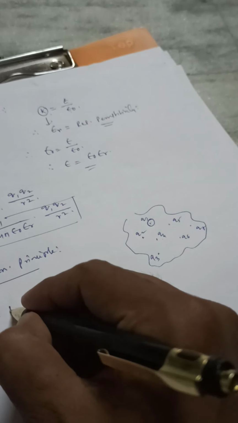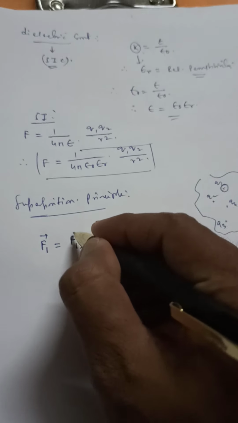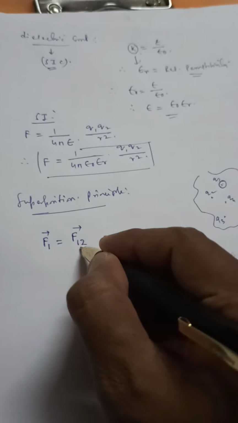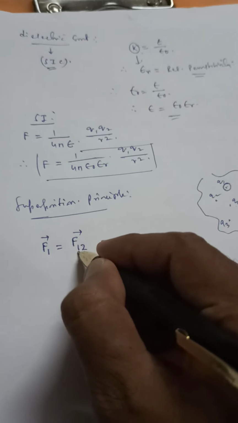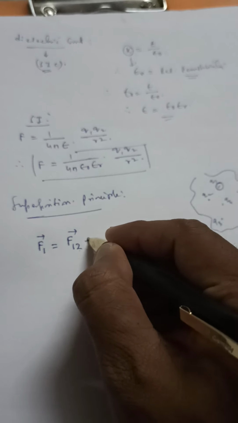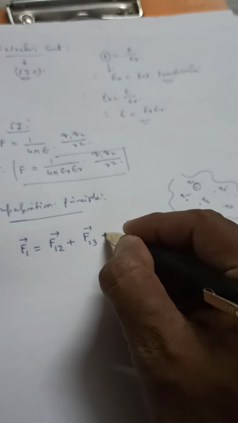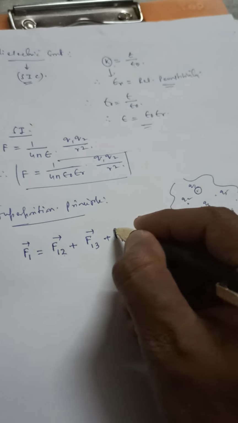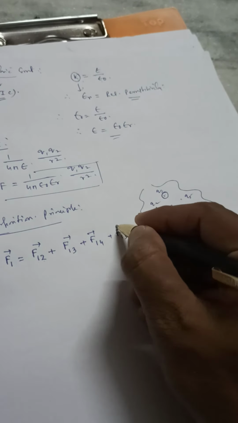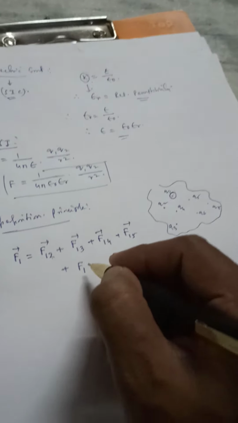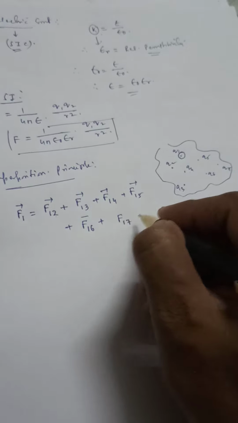So basically, if I denote F12 as the force acting on q1 due to q2, then the total force will be the sum of the force acting on q1 due to q3, due to q4, due to q5, due to q6, and due to q7.